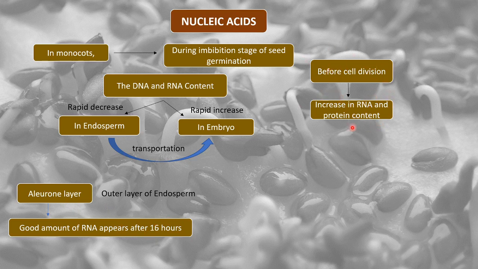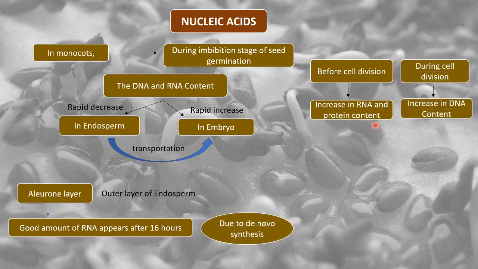Another change that comes in the seed is that before cell division, if the seed is observed, there is an increase in RNA and protein content. So before cell division there is an increase in RNA and protein content, and during and after cell division there is an increase in DNA content. Why is this happening?